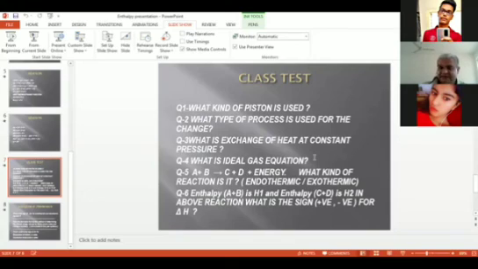See, once again, there is some energy with A plus B. All the students of the class should think on it because it is a very important question for you to understand this concept. If the enthalpy of A plus B is H1 and enthalpy of C plus D is H2, which one has higher energy? Is H2 greater or is H1 greater?